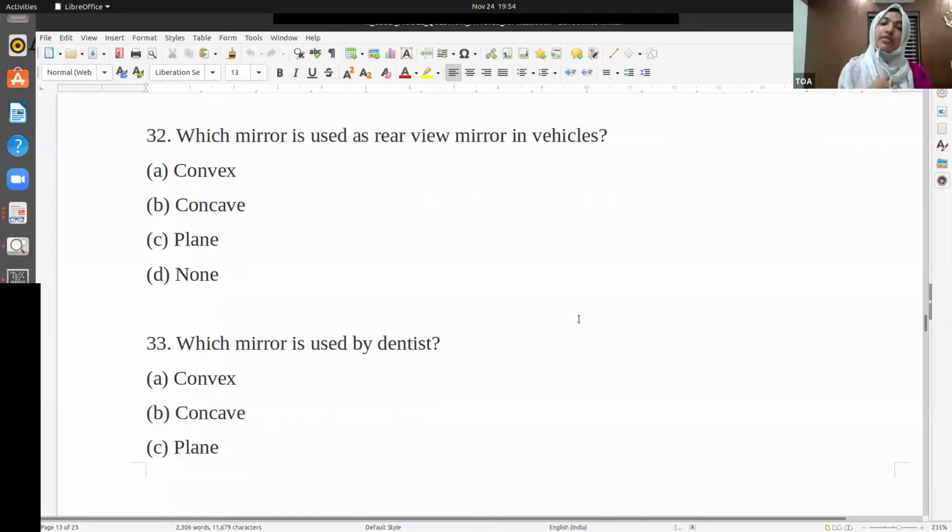Which mirror is used as the rear view mirror in vehicles? This I won't tell, you guys have to answer. Convex. Yes, convex. Very good. I told you why. It's because of the larger area of view. We should see everything that's happening around us when we are traveling in a vehicle. So it's because of that.